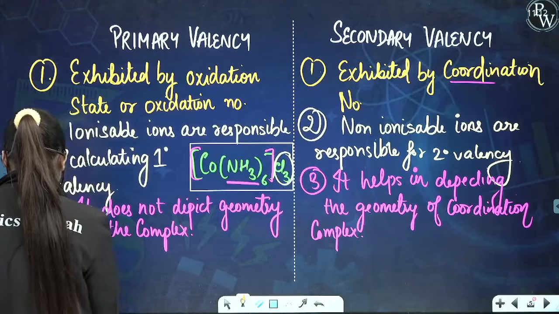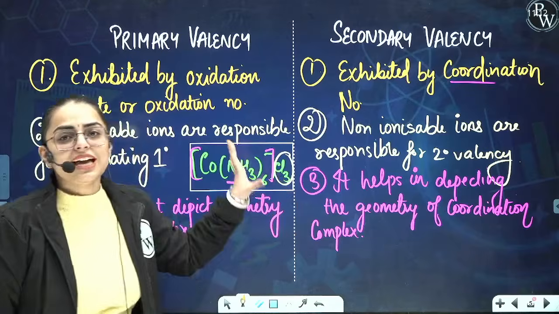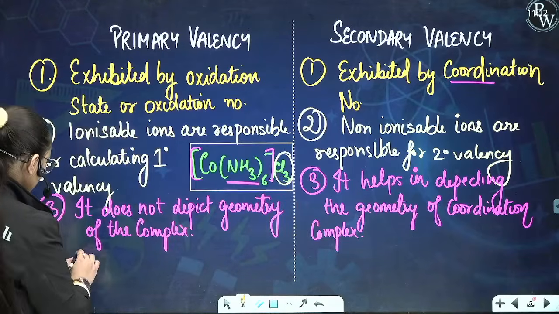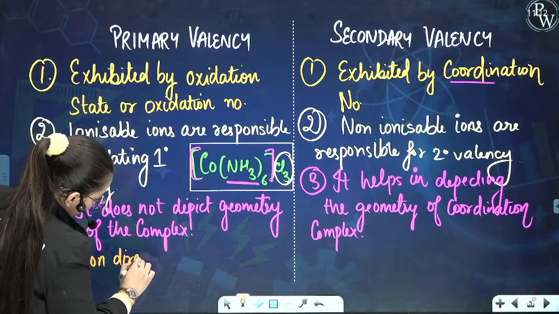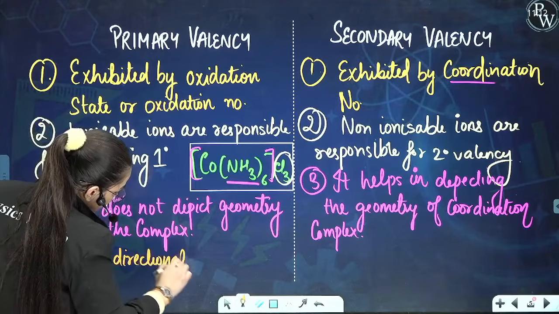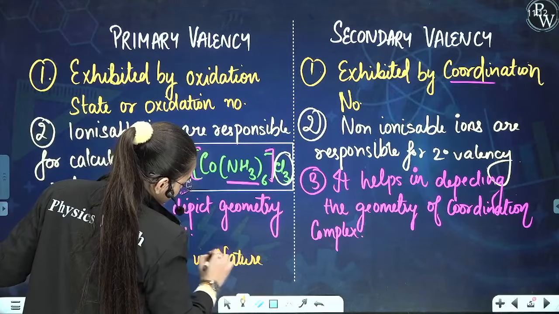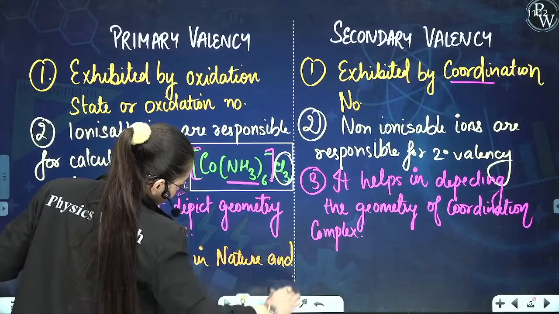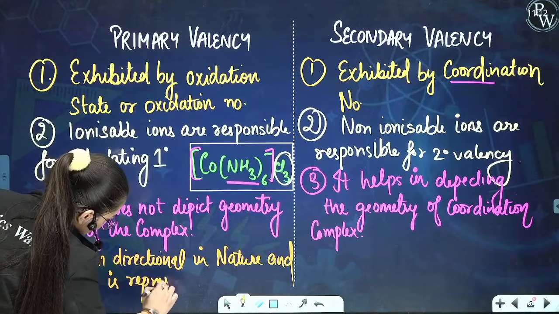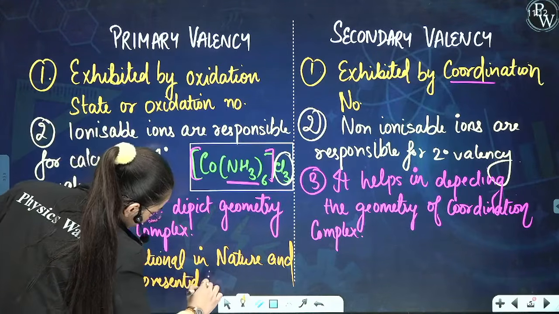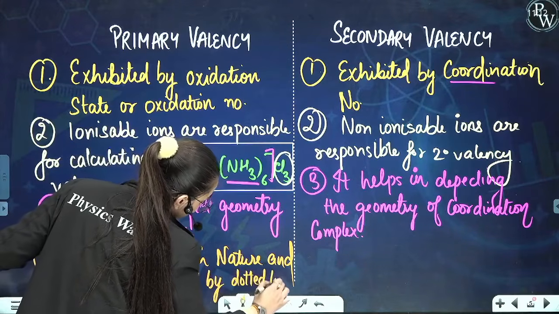Other than this, students, one more thing you need to know, the fourth and last point. Primary valency is non-directional in nature and is represented by dotted lines. I'll let you know with a certain example.